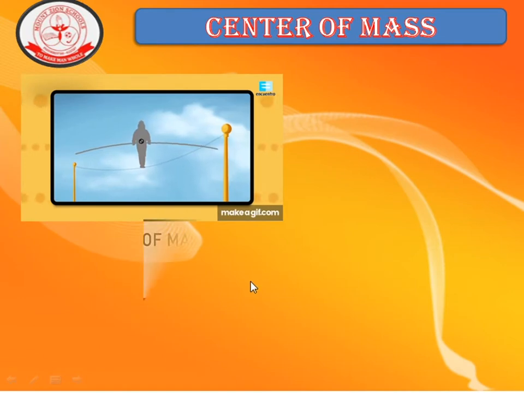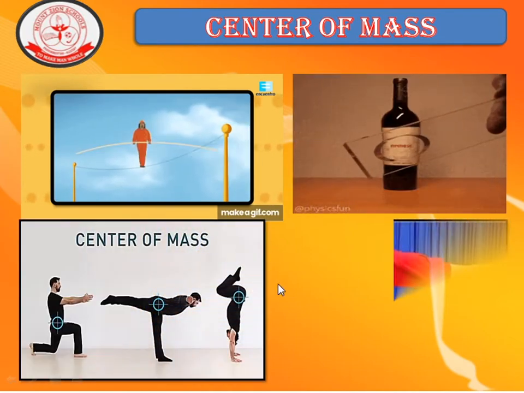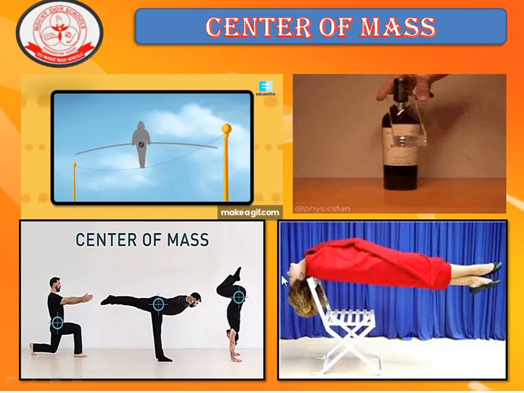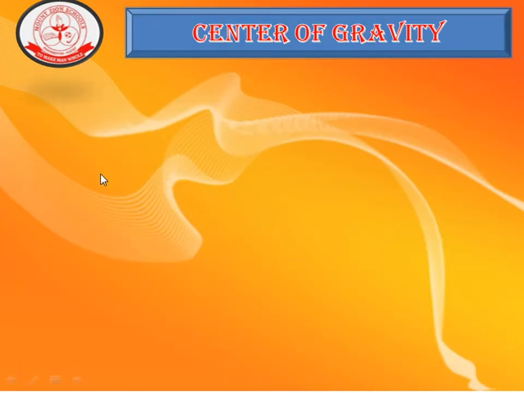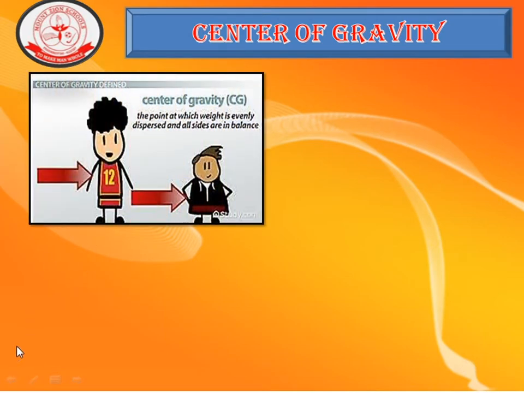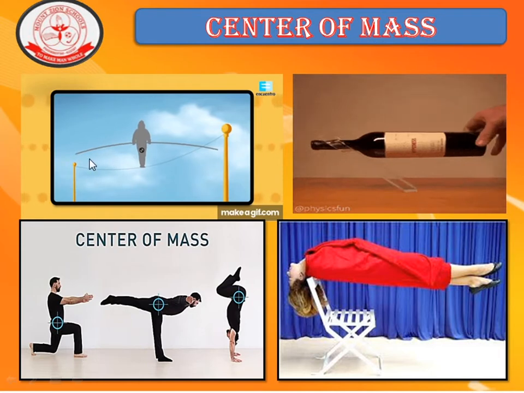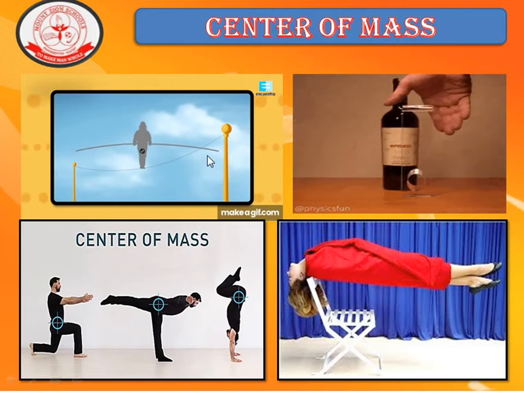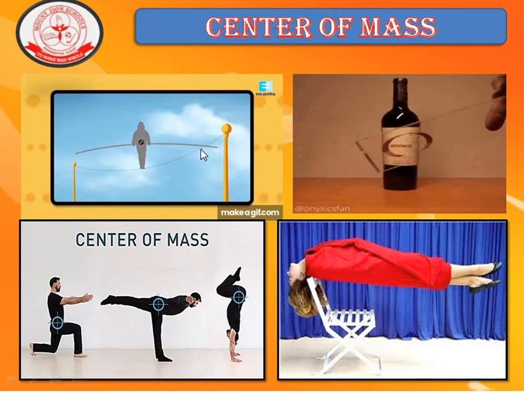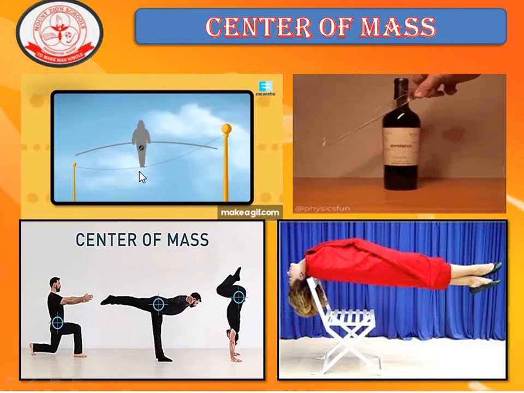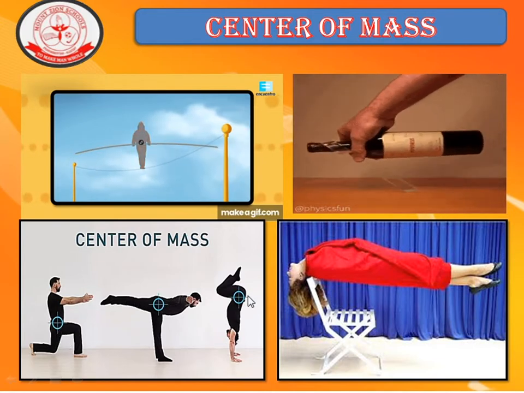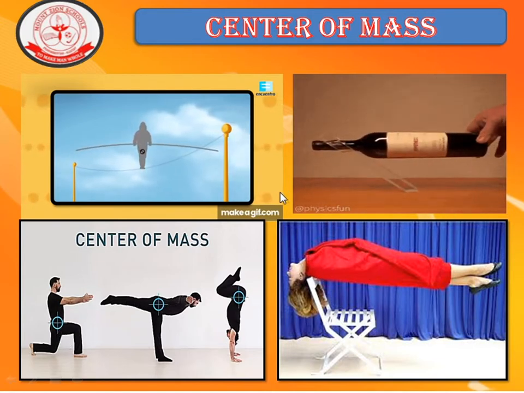Look at these pictures. These are all some of the examples for center of mass. Here in the first picture, a man is balancing on a rope by keeping a long stick in his hand. With the help of this long stick, he can maintain the center of mass so that he is not falling down. The similar principle is explained in the other pictures also.